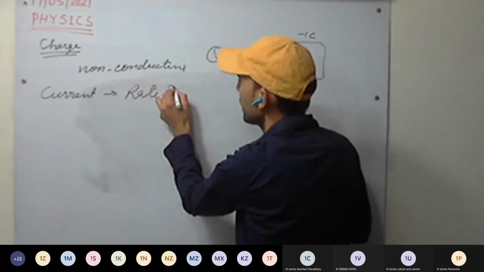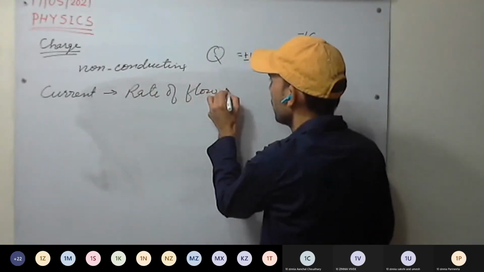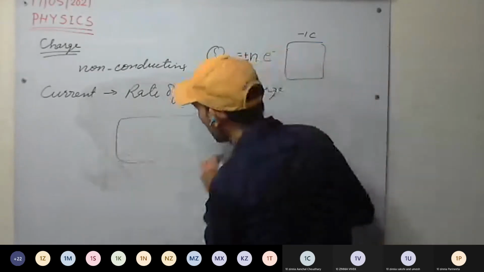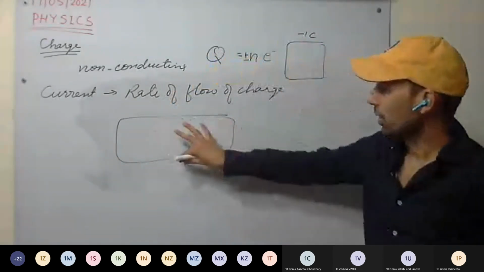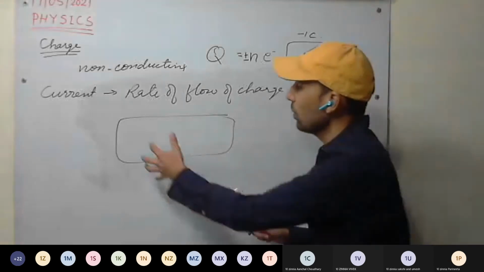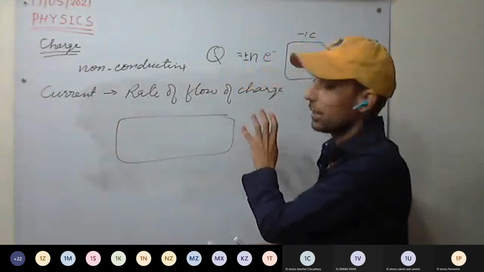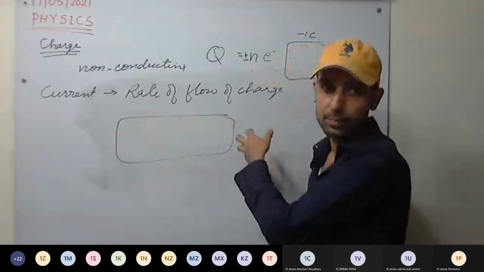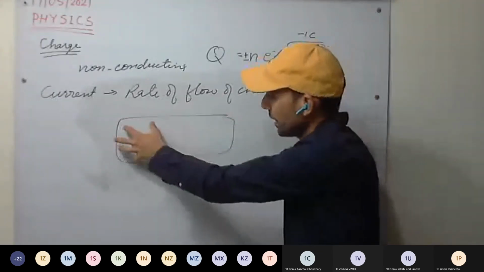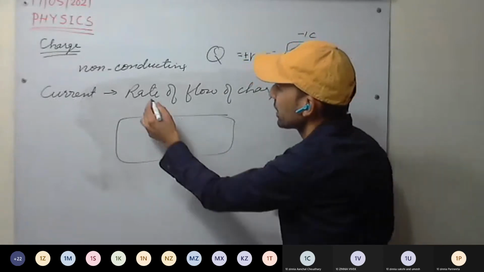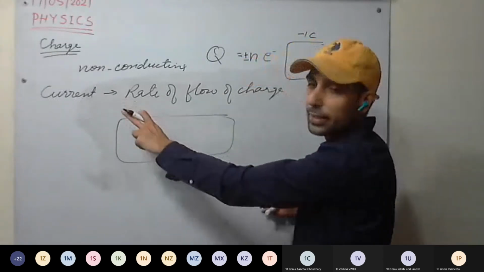Current is rate of flow of charge. For example, this is our cross section, this is our metal, a conductor we have taken. Now the charge is flowing. Flow of charge means electrons are moving. Now electrons are moving, that means charge is flowing. And the rate of flow of charge is called current.